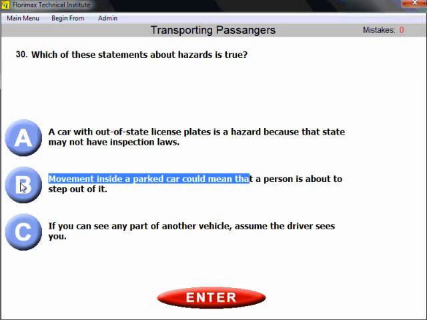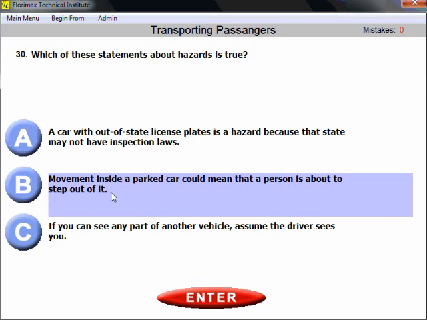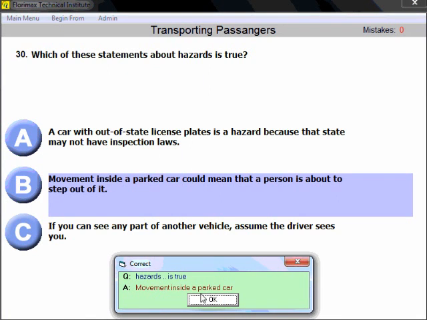Not exactly, but you need to be aware that if there is a movement inside of a parked car, you better keep a distance from this parked vehicle, because people may step out of it, okay? So movement inside of a parked car is considered a hazard.